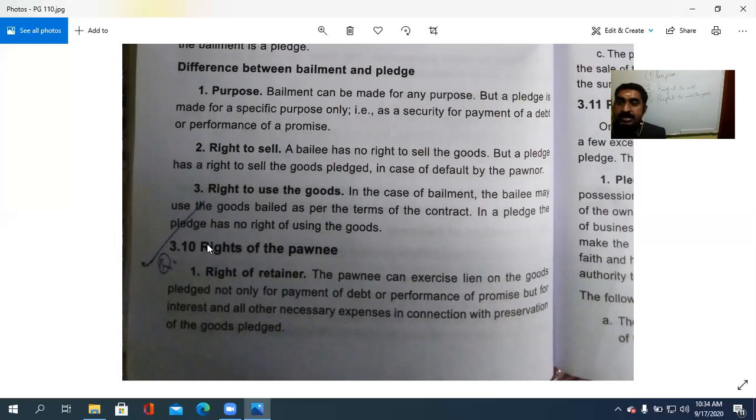The pledgee has the right to sell the product. And third, the right to use the goods. In the case of bailment, the bailee may use the goods bailed.